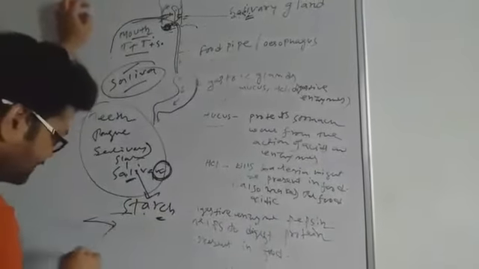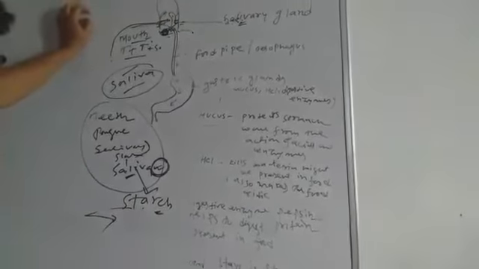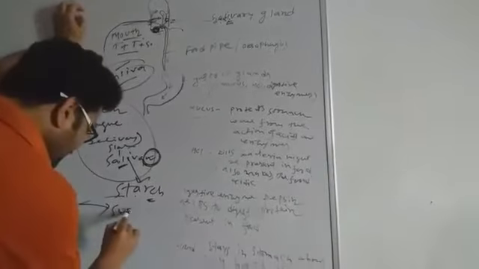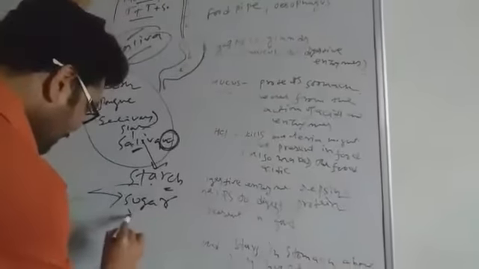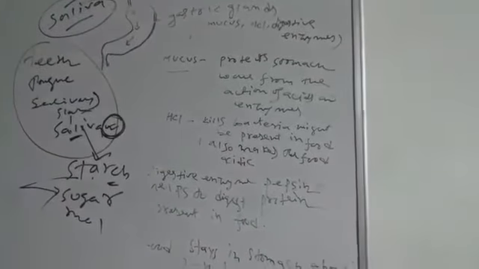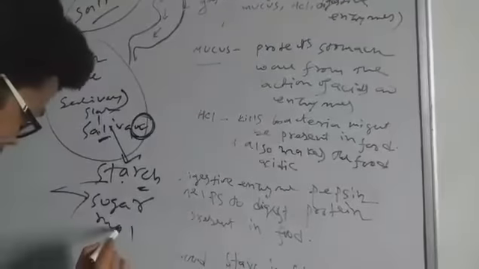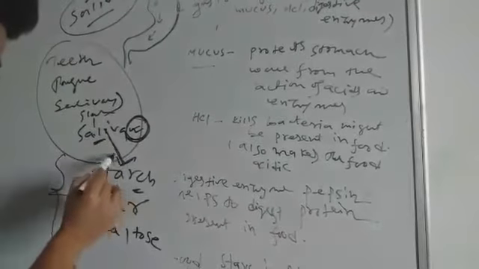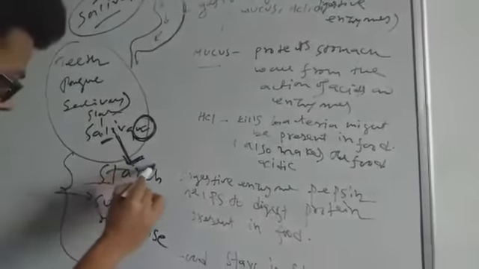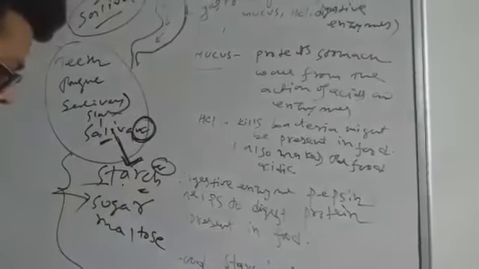Saliva converts starch into sugar, maltose. Saliva converts starch, present in the food we eat, into sugar molecules.